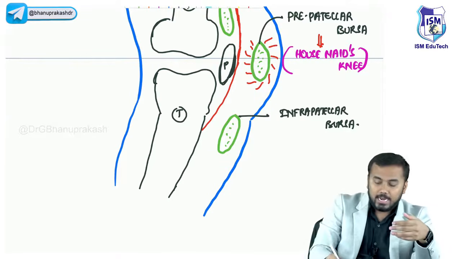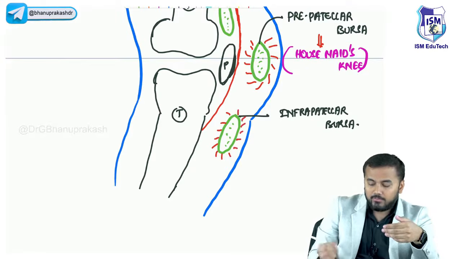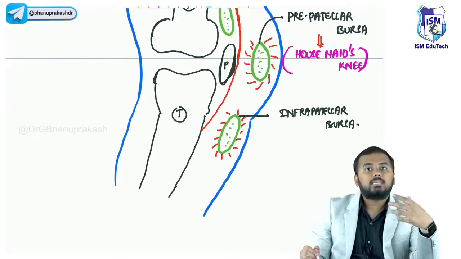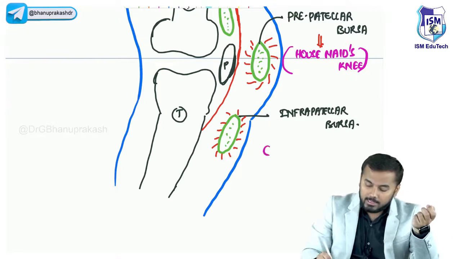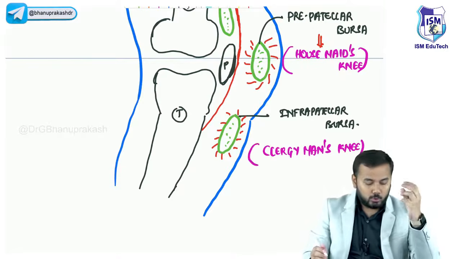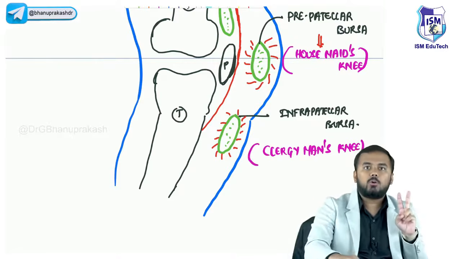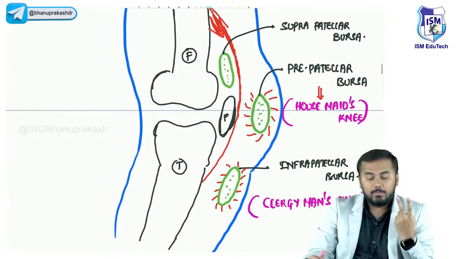So this lower part of the patella will also undergo infection, and this is called clergyman's knee. What is this knee called? Clergyman's knee. So today you understood two important concepts. One is housemaid's knee, another one is clergyman's knee.